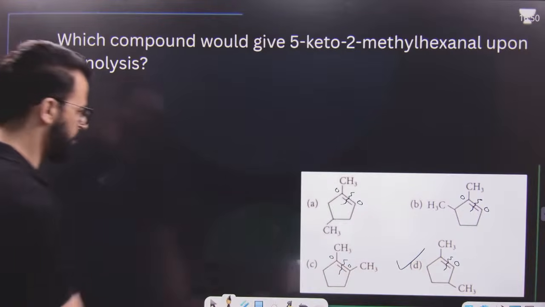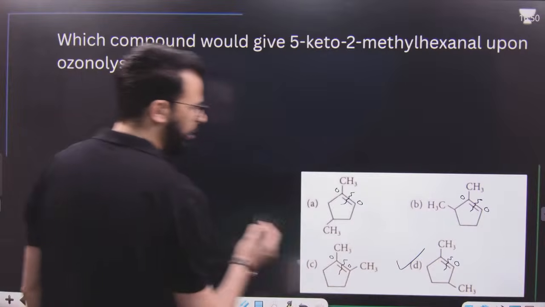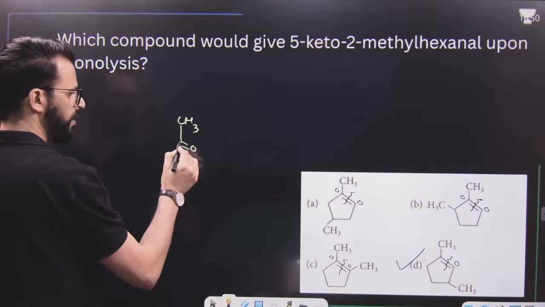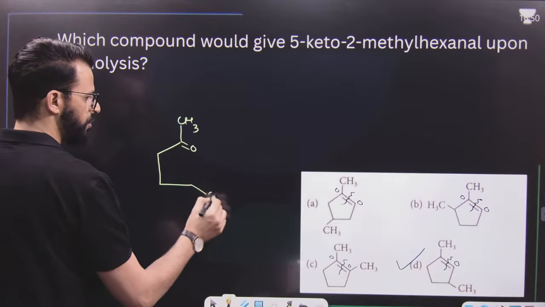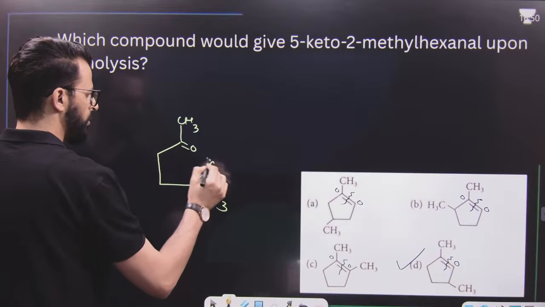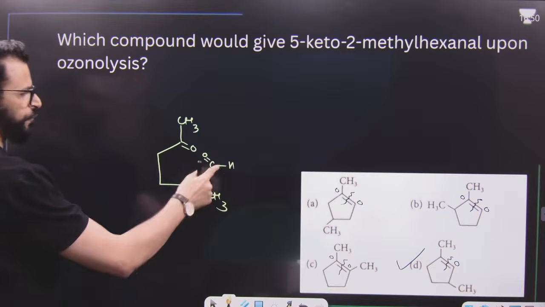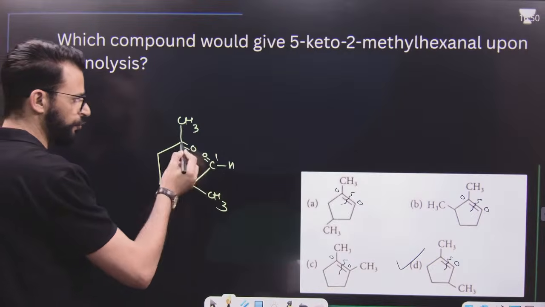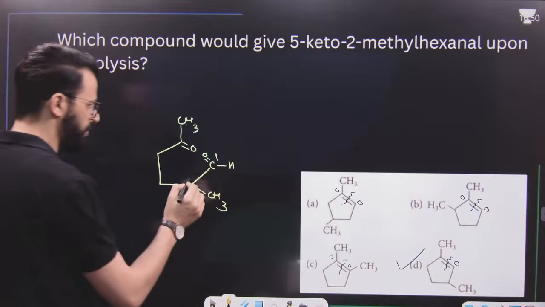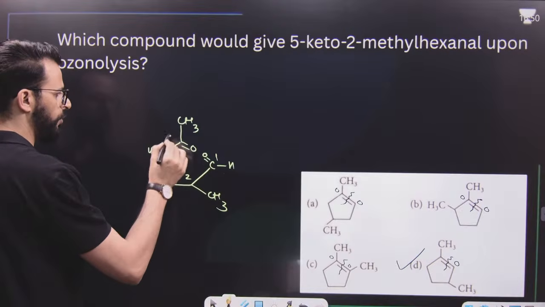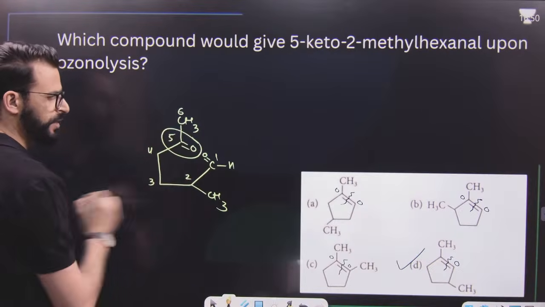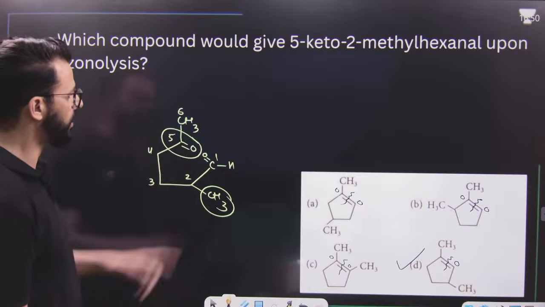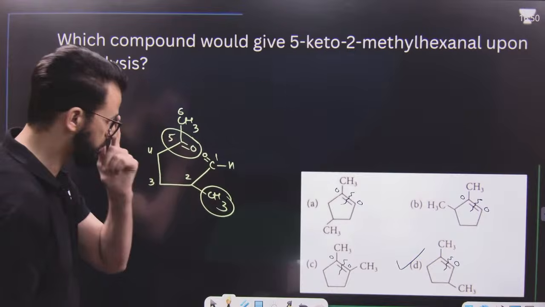This will be the answer because what will be the product of this? Have a look. The product will be like this: CH3, then double bond O over here, CH2, CH2, C, CH3, then C double bond O and H. Two functional groups are there, one aldehyde, another ketone. Ketone is not the principal functional group. Aldehyde is the principal functional group. I will number this 2, 3, 4, 5, and 6. This becomes keto. So it is 2-methyl, 5-keto, and we get hexanal. So this is the right answer.